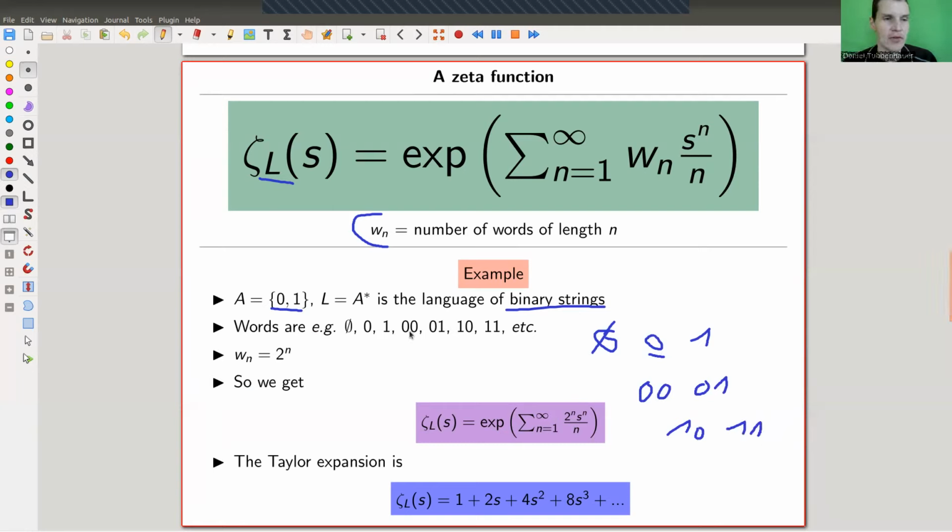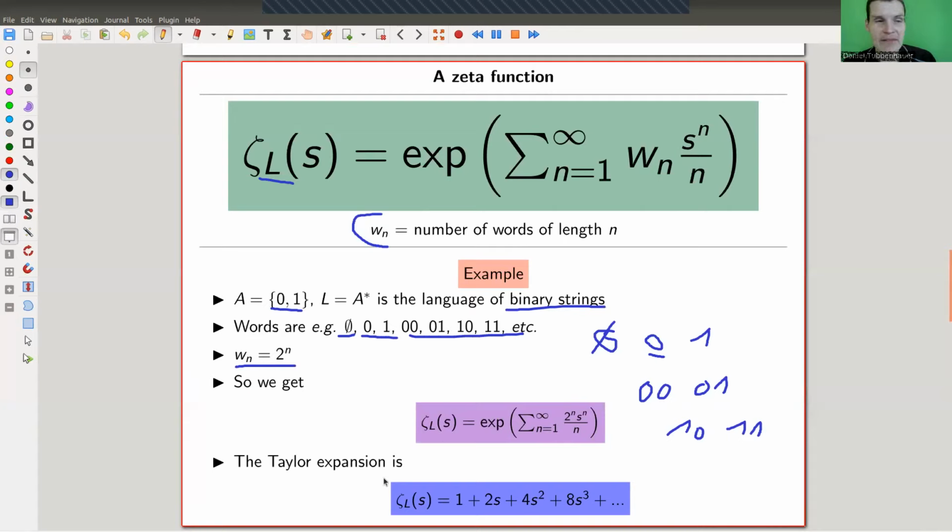So the number of words, it's really easy to count here. It's really just 2 to the n. So 1, 2, 4. The next one would be 8. That's not so hard to count. In this language, it's really, really easy to count. So actually, our function will look like this funny exp.